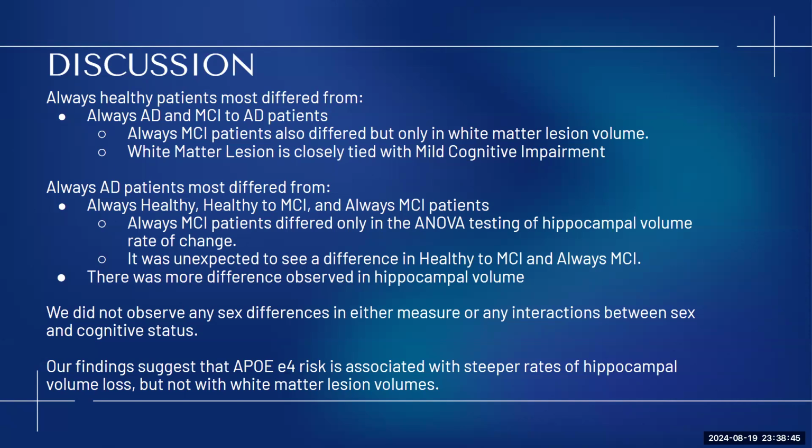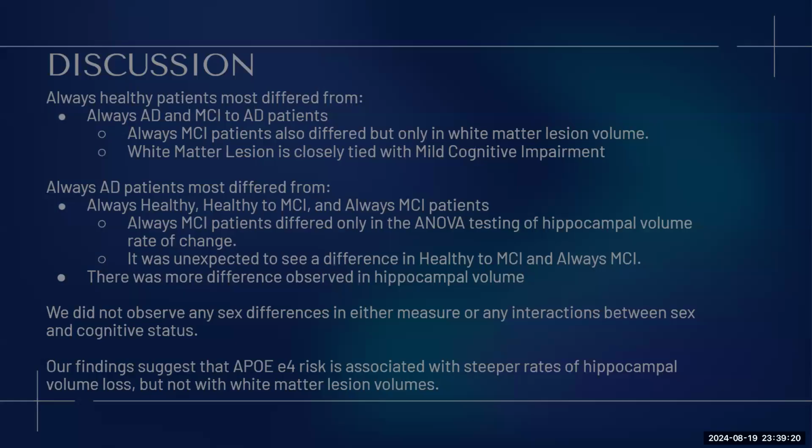This is because we decided to test sex because of the possible menopausal and estrogen decline rates that we researched. However, we assumed that we didn't see any sex differences due to the fact that our ADNI database was targeted more towards the elderly who were already out of postmenopausal stages. And then our findings suggest that ApoE4 risk is more associated with steeper rates of hippocampal volume loss, but not with white matter lesion volumes in statistics tests.